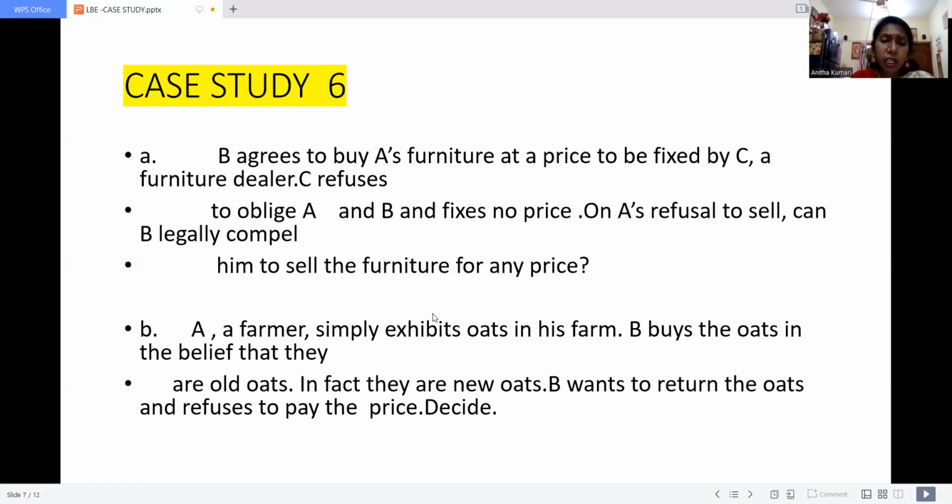Okay. So see here, this is a contract which comes under agency. B is the person who initiated the contract.